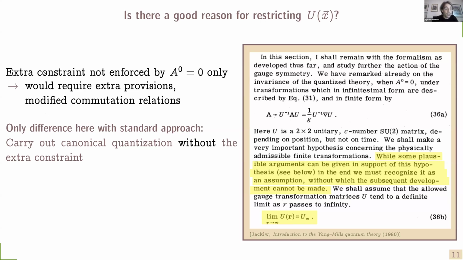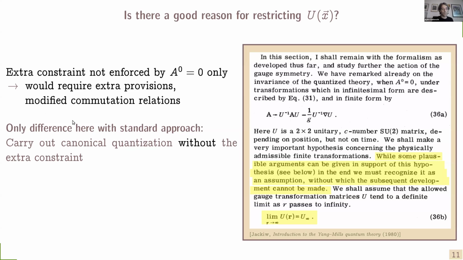My take on this, however, is that this extra constraint is not enforced in temporal gauge only. To enforce it, one would have to make extra provisions, for example, add Lagrange multipliers. And this would then lead to modified commutation relations, probably something very messy. I'm not aware that anybody attempted to do this.